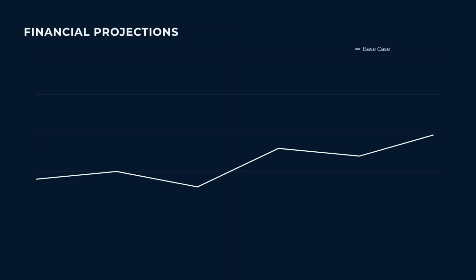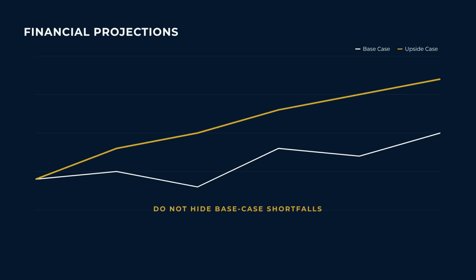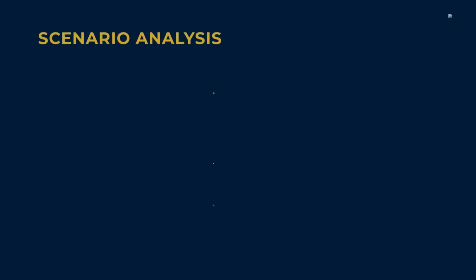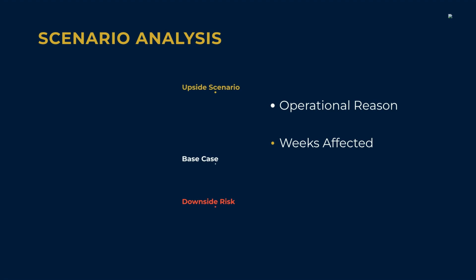An upside case can test earlier receipts or lower costs, but it must not hide a base case shortfall. Avoid applying an unexplained percentage to every line. State the operational reason for each change and identify the weeks affected. The comparison should show the assumption, the evidence, and the cash effect. It does not predict which scenario will occur.